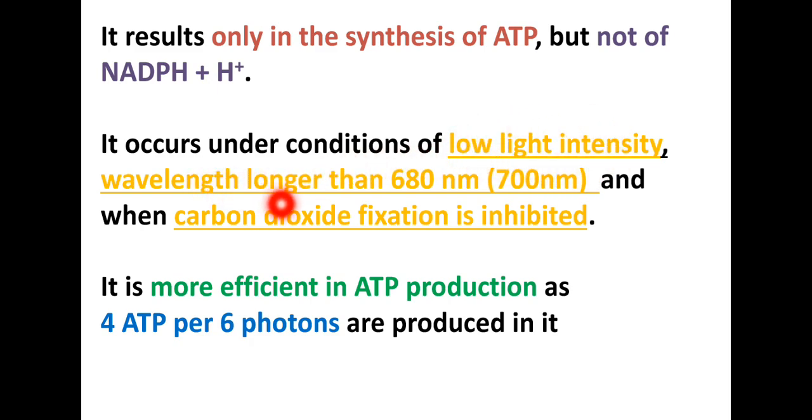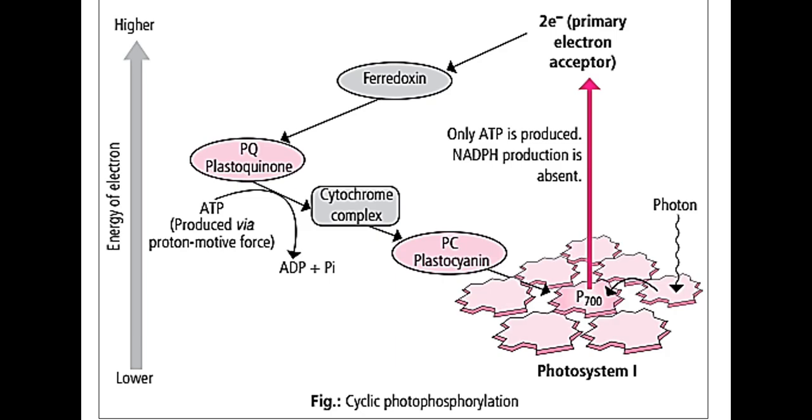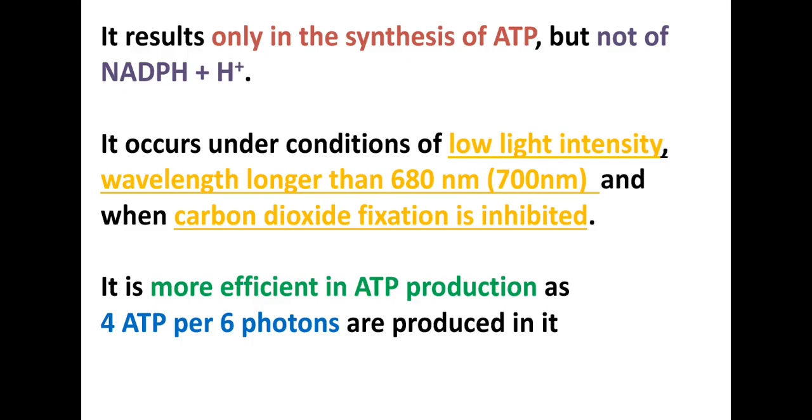And it even happens when the carbon dioxide fixation is inhibited, meaning during anaerobic conditions it is happening, and we are not observing any water molecule splitting and no formation of oxygen also. So in the cyclic photophosphorylation there is no oxygen release, and it is a more efficient process for ATP formation. So 4 ATP molecules are produced per 6 protons transported.